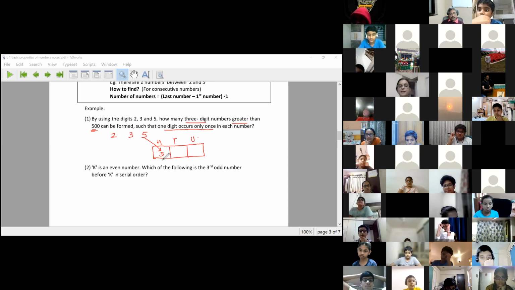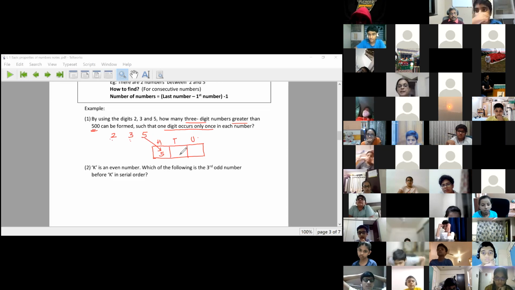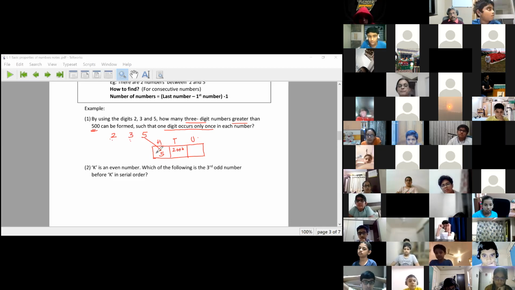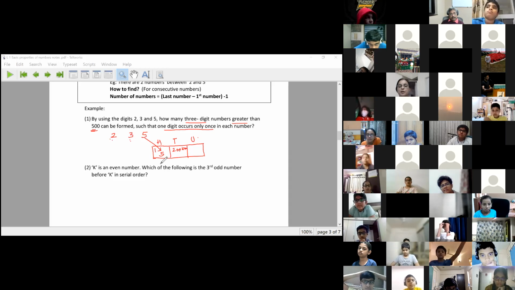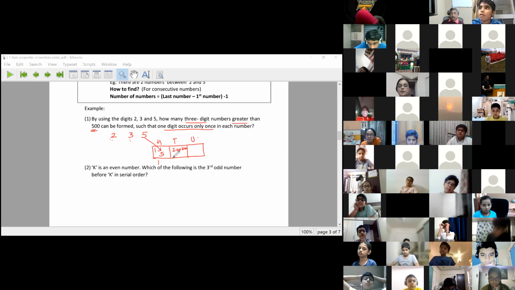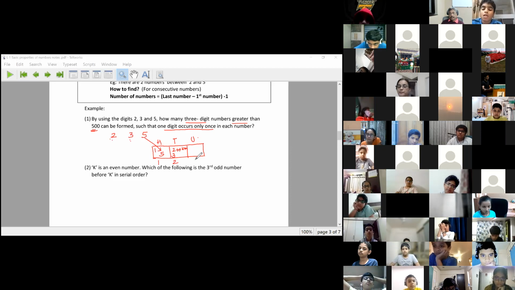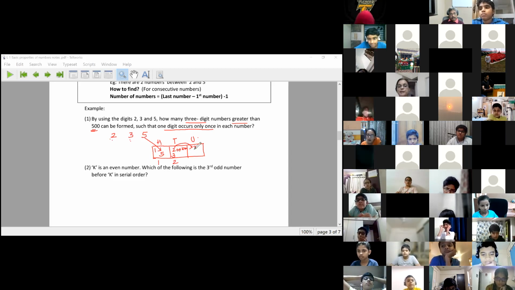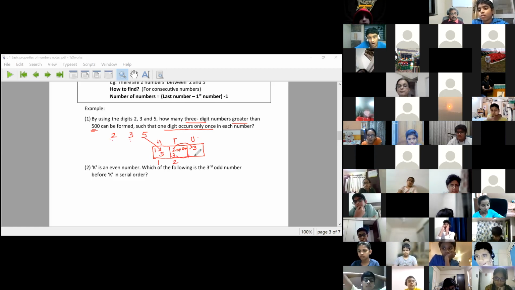After this 5 is written, now I have 2 numbers. Both these numbers can sit in the tens place. So for tens place, I have 2 options. For hundreds place, I had only one option. For tens place, I have 2 options, 2 or 3, both can sit. And now, if 2 comes in the tens place, I have only one option for the units place, 3. And if 3 comes in the tens place, I have only one option for the units place, 2. So my number of options for units place is only 1.